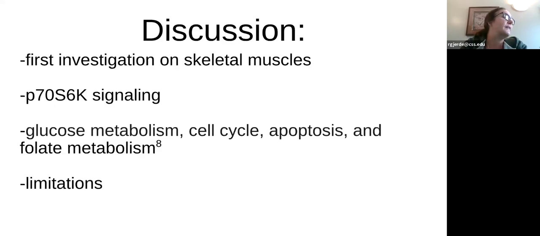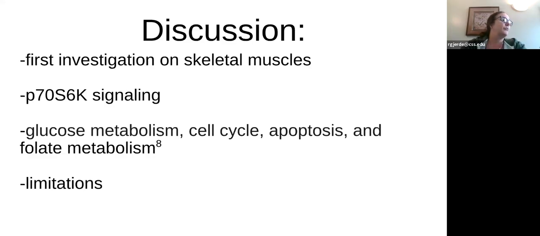Future studies they've talked about could look at the overlap in the findings between the blood sample studies and the skeletal muscle studies. One of the most significant pathways that I talked about in the previous slide is the one that's listed here, the P70S6K signaling. And this might be involved in insulin sensitivity, which again is a concern for patients taking these medications. So they're seeing what they were expecting to see, that there would be something to do with insulin sensitivity.